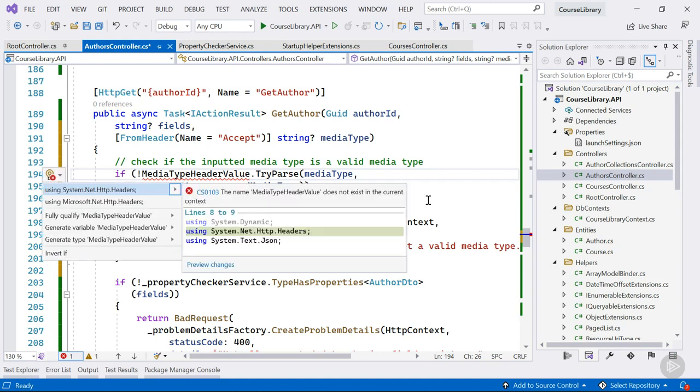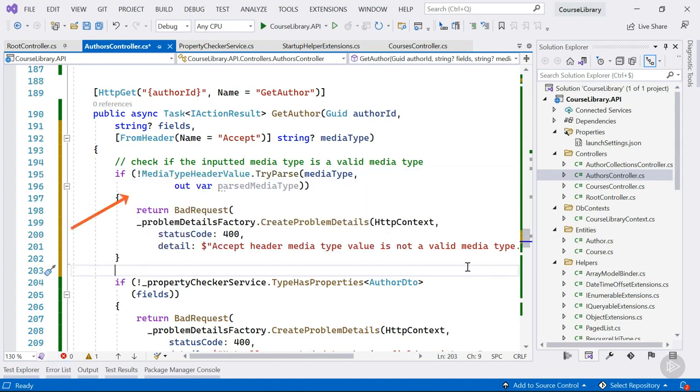For this to resolve, we need to import the correct namespace. And be careful here, the correct namespace is Microsoft.Net.Http.Headers, not System.Net.Http.Headers. So we check whether the media type from the header can be parsed to an actual media type, and if it can't, we return a bad request. Mind you, an accept header can consist of different media types. So if you want to support that, you'll have to use TryParseList instead of TryParse. For our purposes, we're going to keep this simple and assume that only one type is inputted.